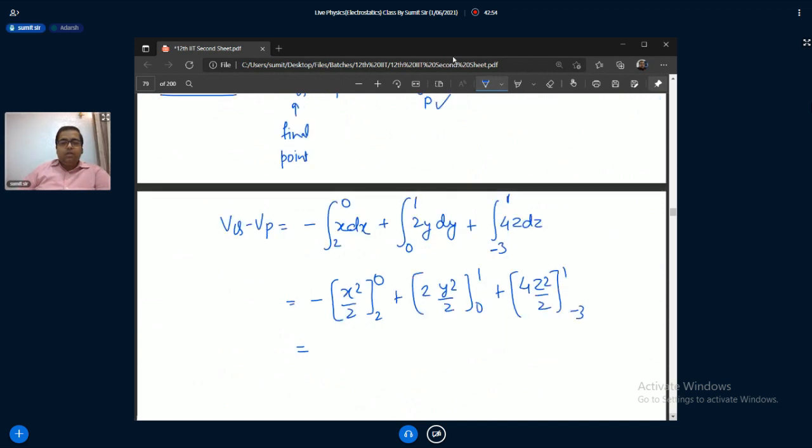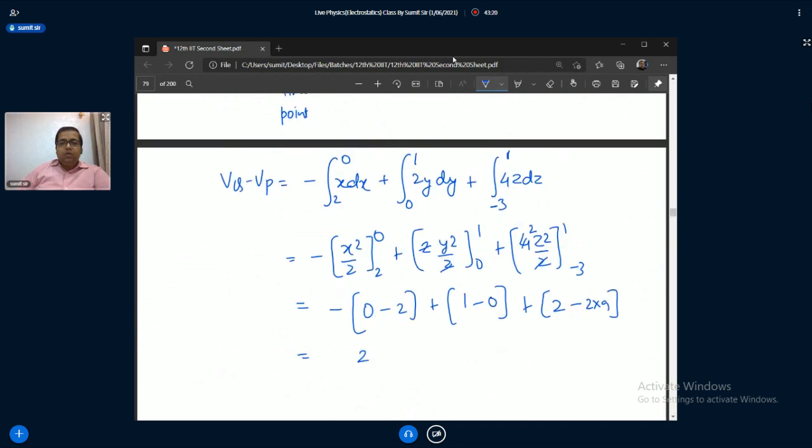So this is minus, if you put 0 and minus 2 square, that is 2 square by 2, now plus 1 minus 0, and plus 2 into 1 square is 2, and minus 2 into minus 3 square, 2 into 9. So we have this 2 plus 1, this is minus 18, minus 16. So we will have minus 13 volt as the answer.